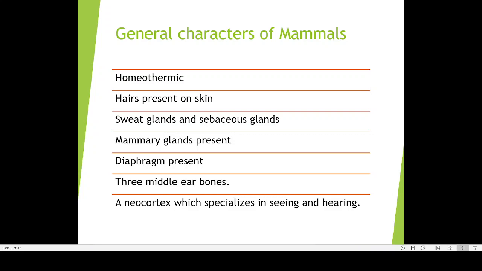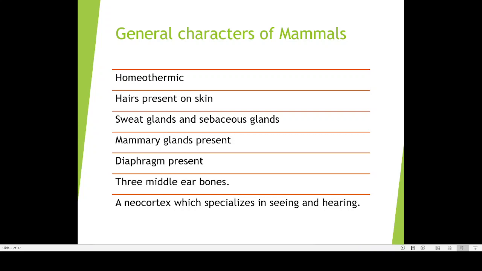So one important reason for the widespread presence, or for the success of mammals as a group of animals, is this ability. They are capable of maintaining a constant temperature. That means they are capable of surviving in any environmental situation. But if you take a snake to Antarctica or any other such colder place, the snake becomes inactive. What is the problem with the snake? Its body temperature depends on the temperature of the environment. The environmental temperature is low, so its body temperature will also be low. That is a problem with the reptiles and many other lower animals also.